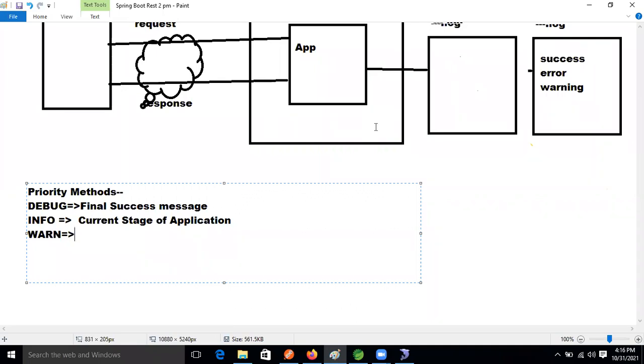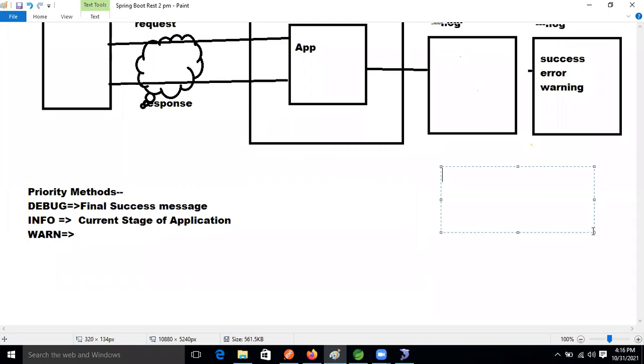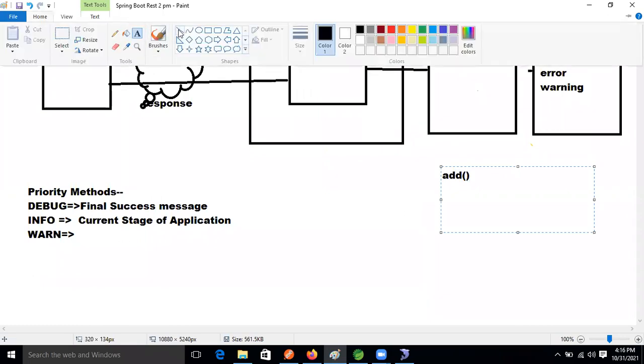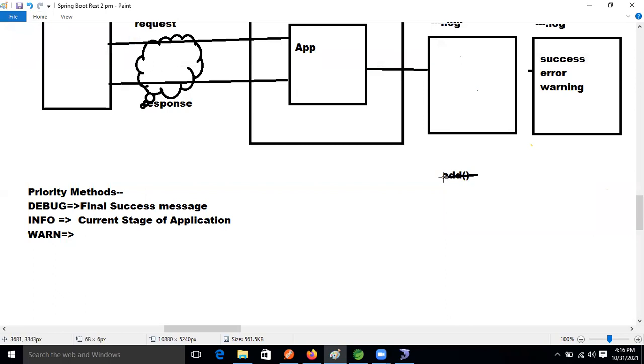Whenever we are using Eclipse, I'm just writing one add method here. Sometimes when you use this add method, you see a strike-through on the line, right?